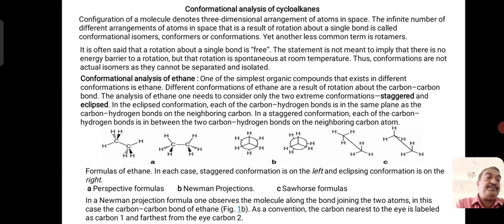When the eclipsed conformations are there, the hydrogen atoms on carbon atom number 1 and carbon atom number 2 are in the same direction. Therefore, the molecule will experience some sort of strain and it is less stable. So, the perspective formula, Newman projection formula and Sawhorse formula for representing the same molecule ethane are shown in the diagram.